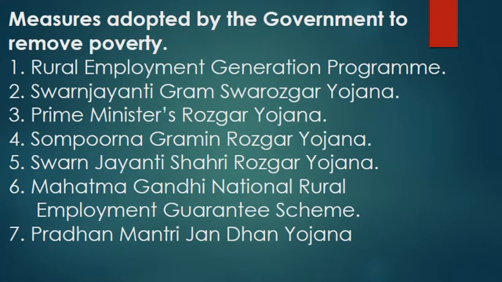And wages were given to the people. And the latest one is the Pradhan Mantri Jan Dhan Yojana. This was started in the year 2014. This scheme encourages people to open bank accounts to integrate them into the financial economy. Besides promoting saving habits, this scheme intends to transfer benefits of government schemes and subsidies directly to the account holders. So these are some of the measures adopted by the government to remove poverty from our country.